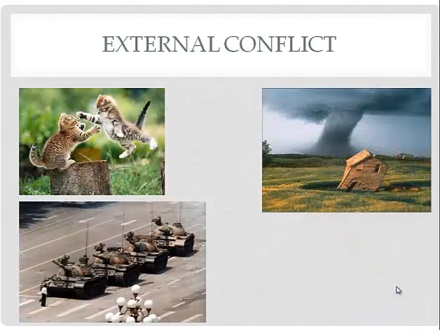External conflict might be Melinda, how she fights with her teachers, or she fights with her parents, or she fights with her friends. Here we have the two cats fighting each other, individual versus individual. Here you have a man standing in front of the tanks in Tiananmen Square. This is the individual versus society. And then on the right you have the house in the path of the tornado. This is the individual versus nature.